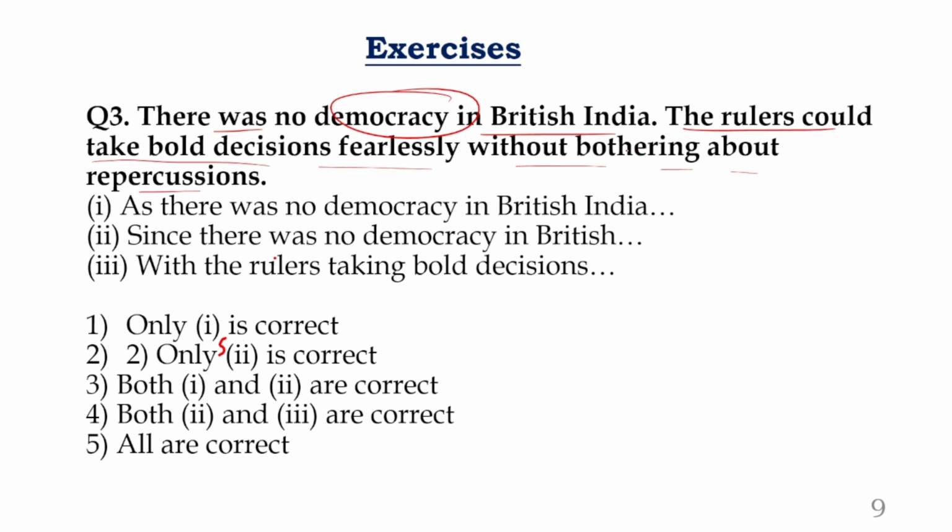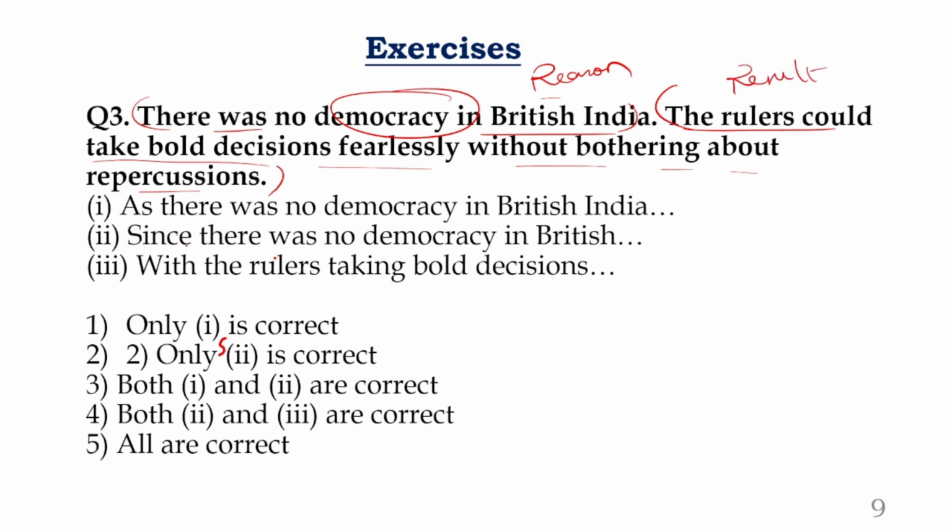See, in Indian democracy, right now, we are in democracy, right? See, if leaders do whatever they want, it will not work out now. But in previous case, in British India, there was no democracy. It was all tyranny, right? So when those days were there, they could do whatever they want. They need not bother about the reactions. They would not bother about the results or punishments that they would get. So now the point is, there was no democracy in British India. This part will completely become a reason. So the rulers could do whatever they want. That will become result. Clear?